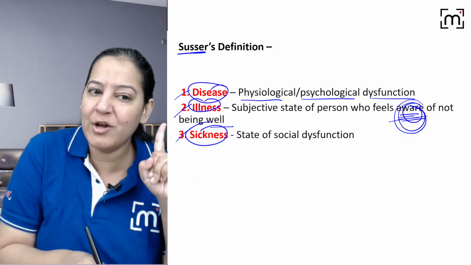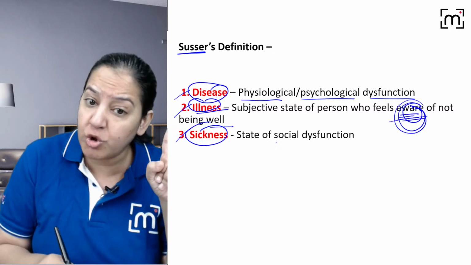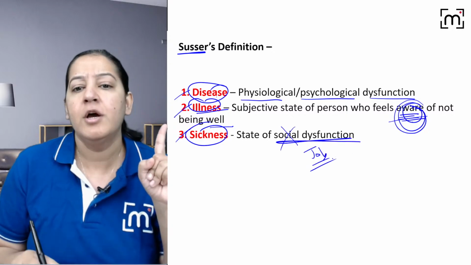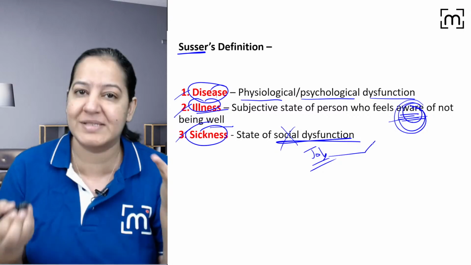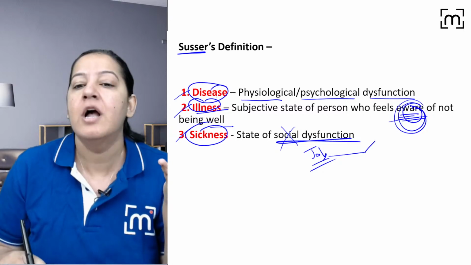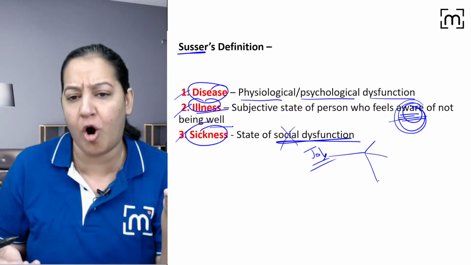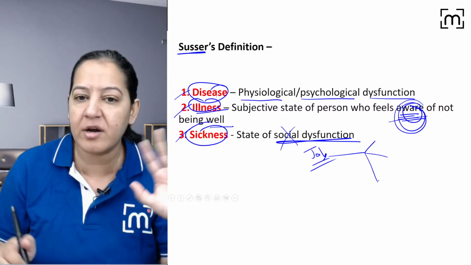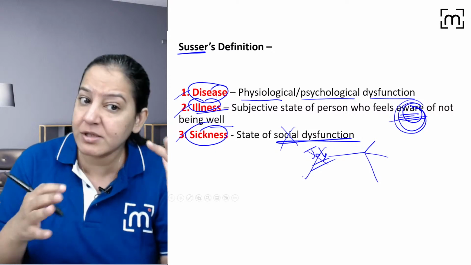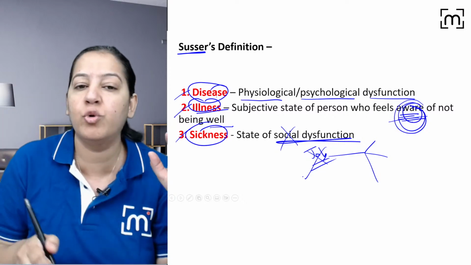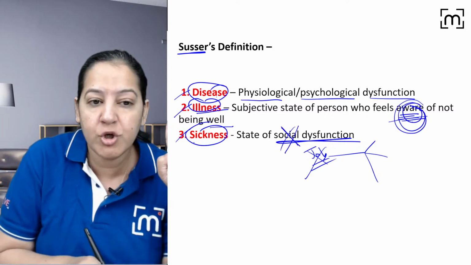So whenever you are ill, you become socially dysfunctional. Socially you will not do your job, whatever your job is. You are a student, your job is to study. You go to school, you go to college, you go to some office to do some job. If you are a businessman, you go to your shop. So socially you are not functional. Because you are aware that you are ill, you don't want to do your social responsibility. So you are sick.